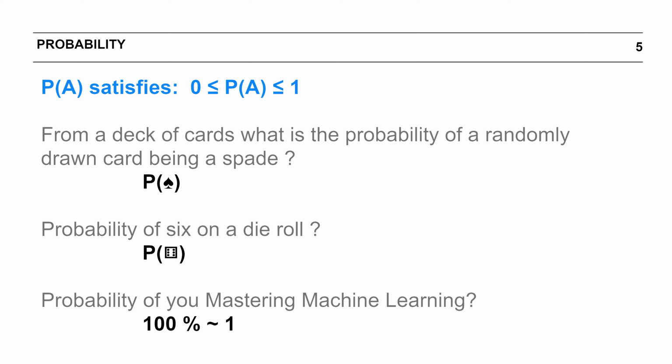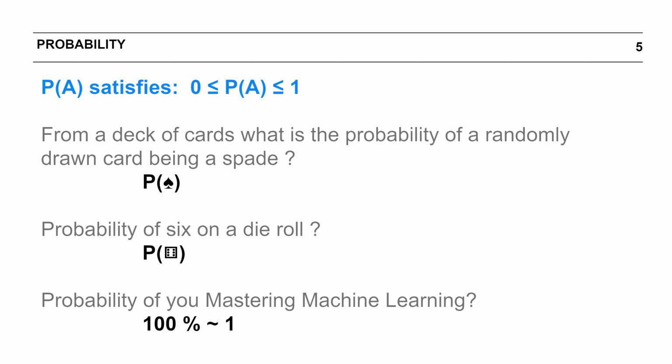There is just one way that can happen, so our numerator becomes 1. The denominator is the sum of all possible events. It can land on any of the 6 faces, so we have a total of 6 possibilities. So the probability of a die landing on 6 becomes 1 by 6.